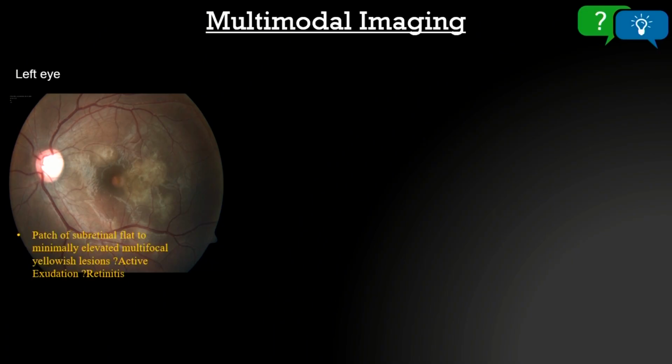These are patches of subretinal flat to minimally elevated lesion, which is also appearing to be multifocal. It can be active exudation, it can be fibrin, it can be retinitis. It is subretinal because the vessels are overlying, and we can see the vessels as normal.